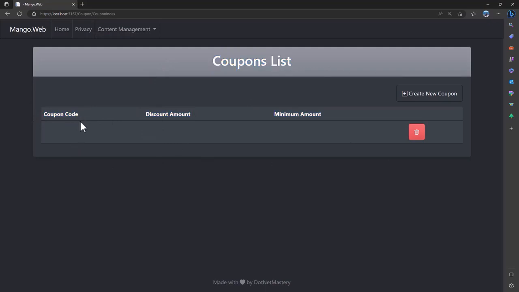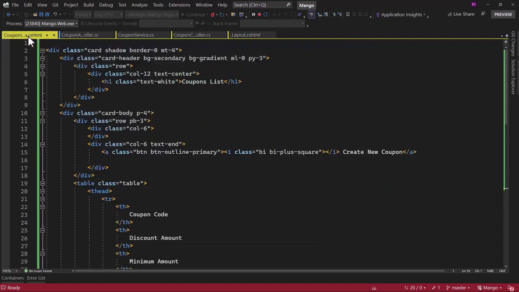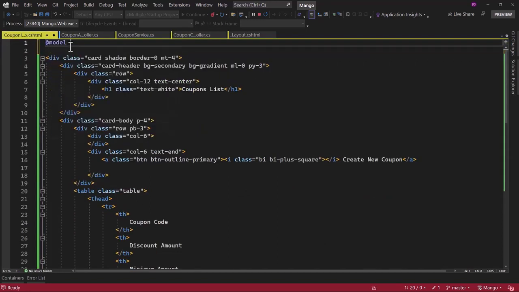You can see I have a table layout here, but there are no records. We need to add a foreach loop, and we have to iterate through the model that we are passing from, where is that, the coupon controller. Right here, we are passing the list here. For that, we need to define the model of our view. That will be a list of coupon DTO or an IEnumerable. So right here, we first have to define model. That will be an IEnumerable of coupon DTO.